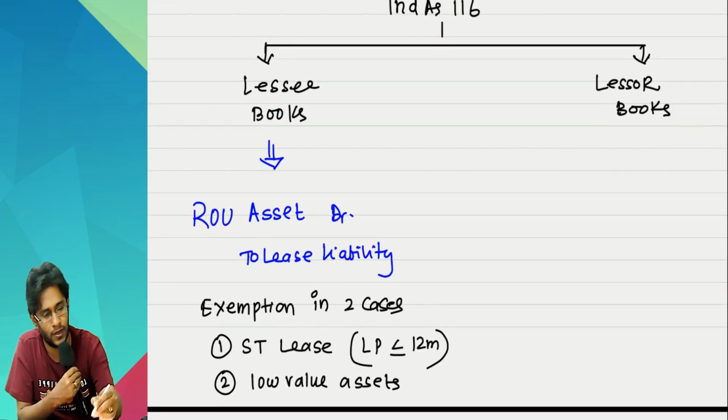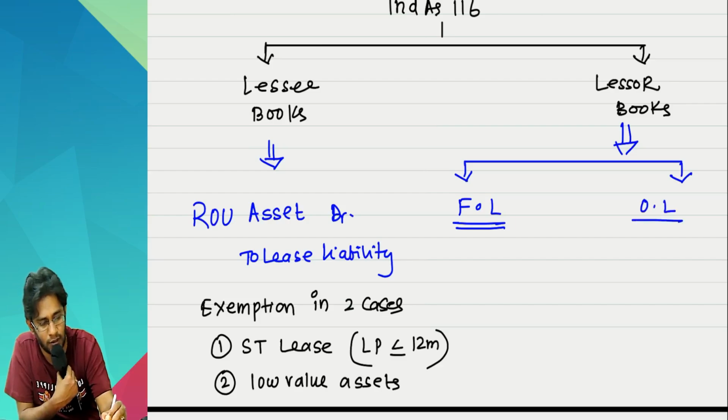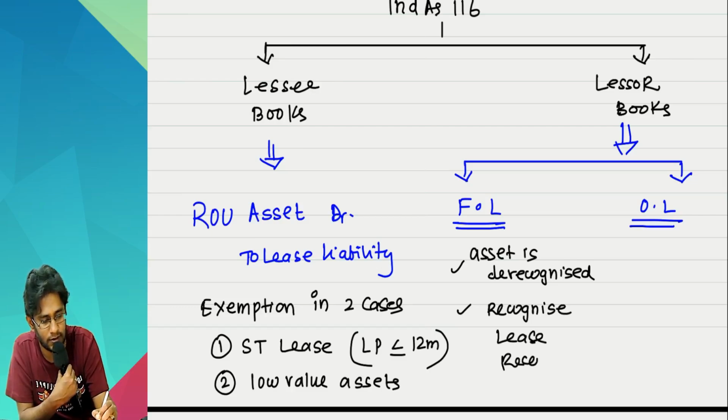That is the lessee books. When it comes to lessor, it is still the old school, sir. That means you will still ask whether the lease is a finance lease or an operating lease. If it is a finance lease, the asset is derecognized because you don't enjoy any rights or benefits from the asset, and you recognize receivables, that is called lease receivables.